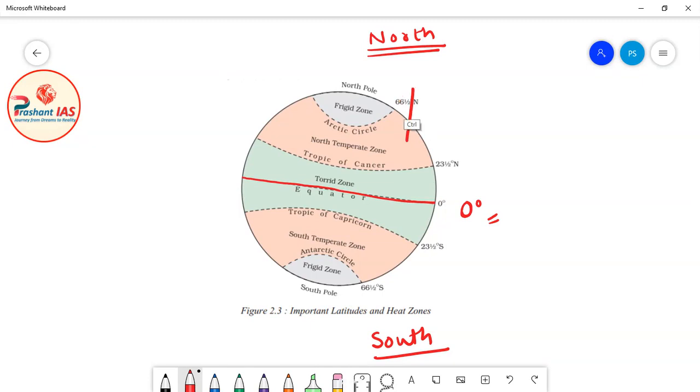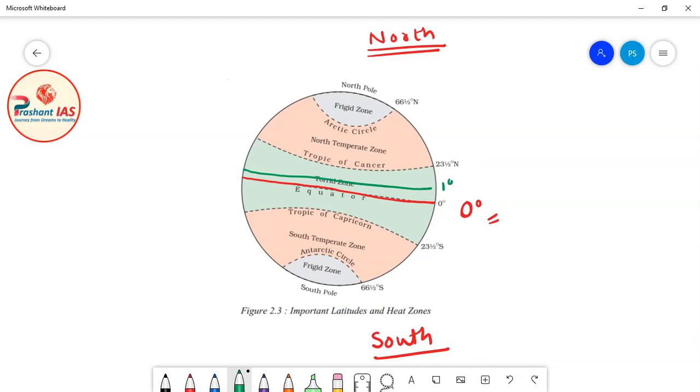First of all, we will discuss this northern hemisphere. As we move away from equator in this north direction, the latitude increases. Equator is 0 degree, so after equator, which latitude will come?